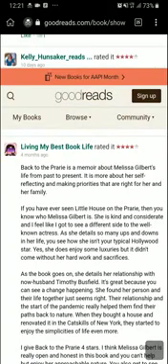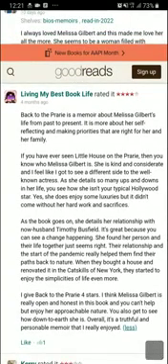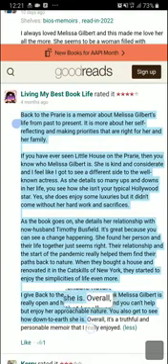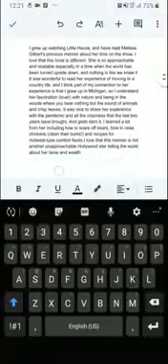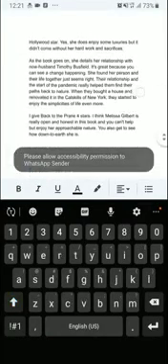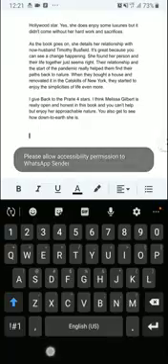It's more about her self-reflecting. Now you can see this is a good one. Copy. I stop here. Copy, come back, paste. So this space.